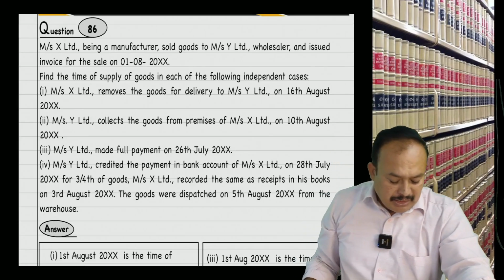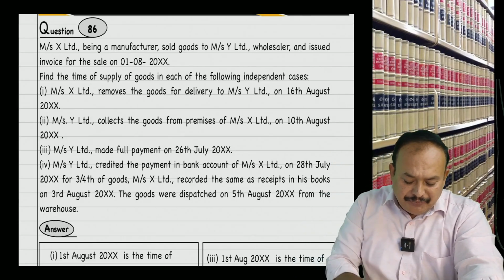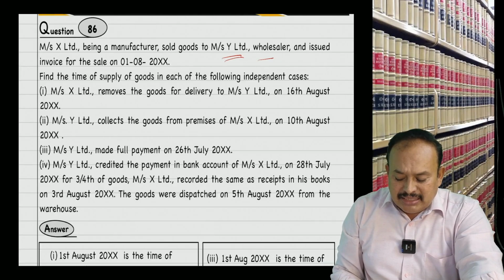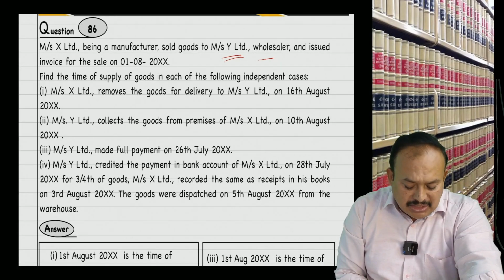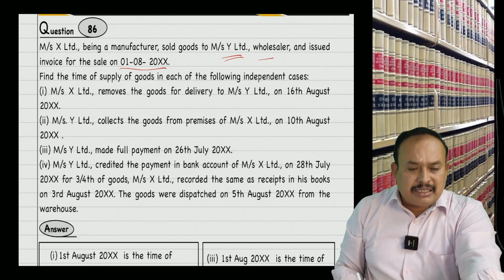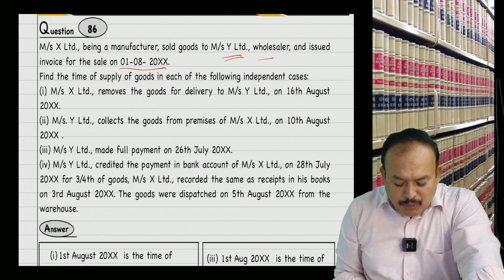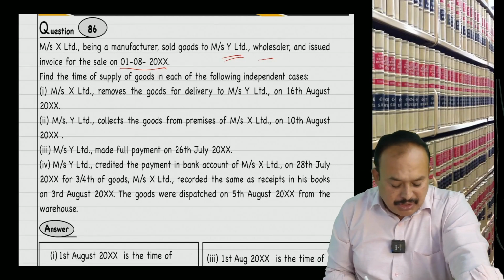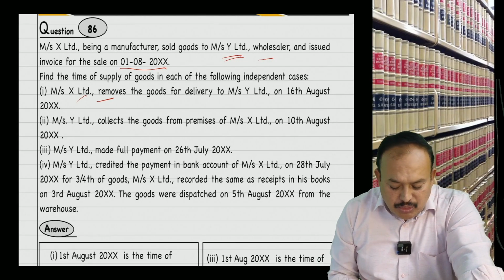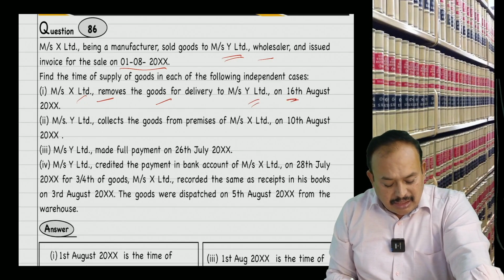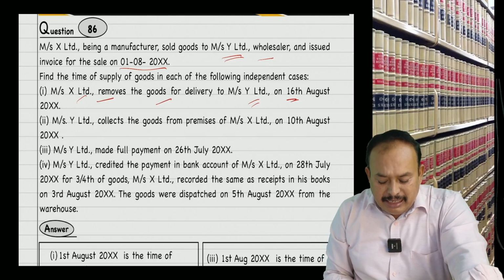Let us see. X Limited, being a manufacturer, sold goods to Y Limited, wholesaler, and issued an invoice for the sale on 1st August. Find the time of supply of goods in each of the following independent cases. X Limited removes the goods for delivery to Y Limited on 16th August. These are all independent cases.